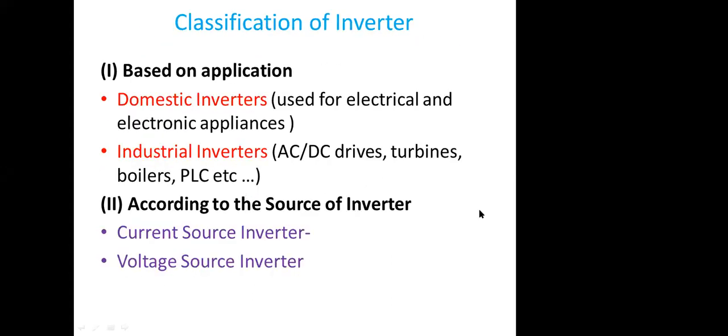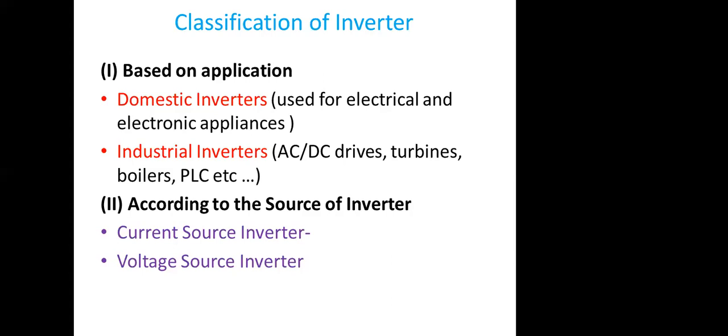According to the source of the inverter, they are classified again into two. One is the current source inverter, and the next is the voltage source inverter. In the current source inverter, from the DC supply to the inverter, we use an inductor in series. Why do we use an inductor in series with this current source? Because we require a constant current, irrespective of any slight variation, from the rectifier or DC side to the inverter.